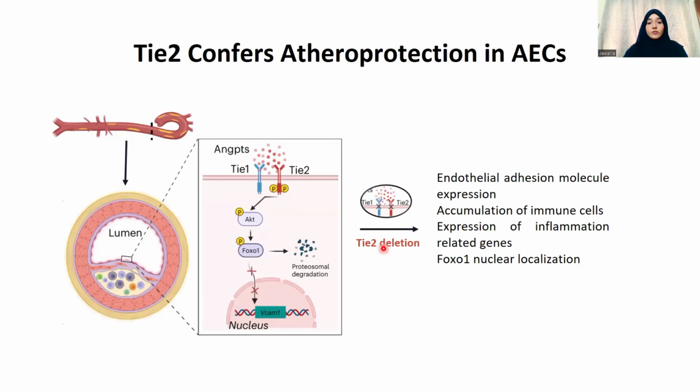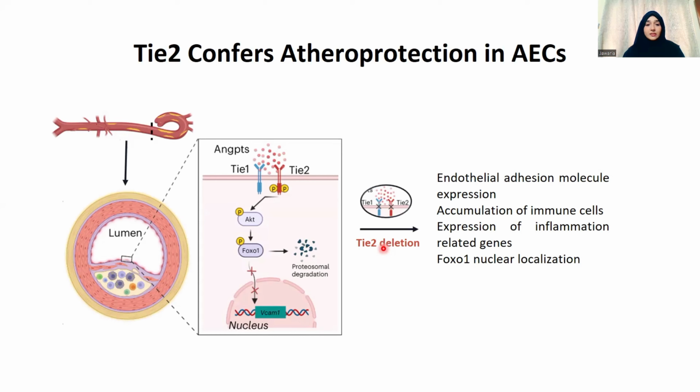So the main focus of the study is the Tie2 receptor, which is a tyrosine kinase receptor. Before describing how the Tie2 receptor is actually contributing to either the progression or regression of atherosclerosis or atherosclerotic plaque formation, let's discuss the role of the angiopoietin pathway in vascular biology.